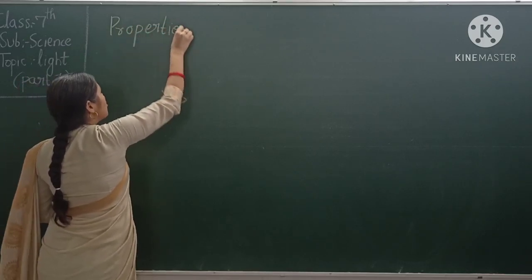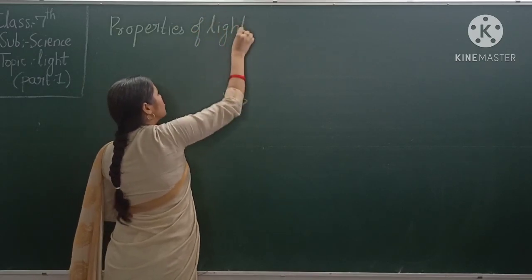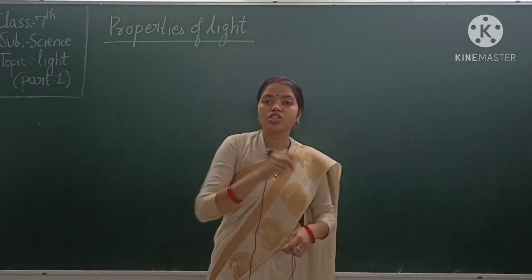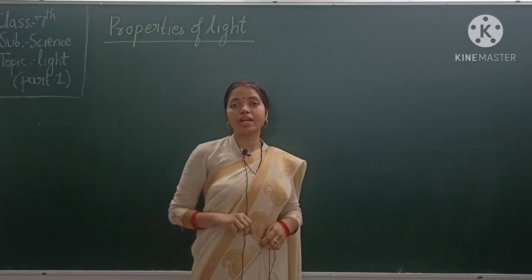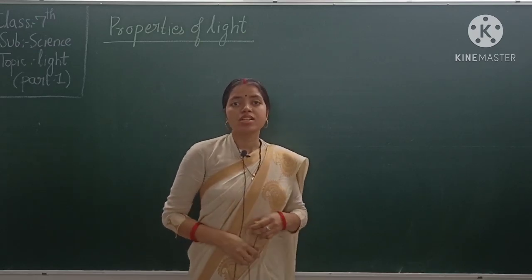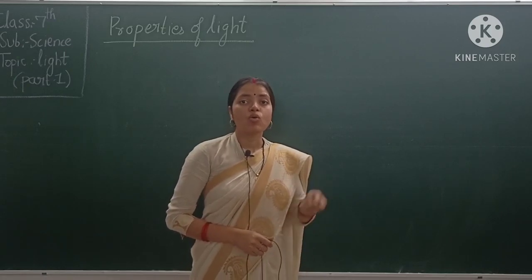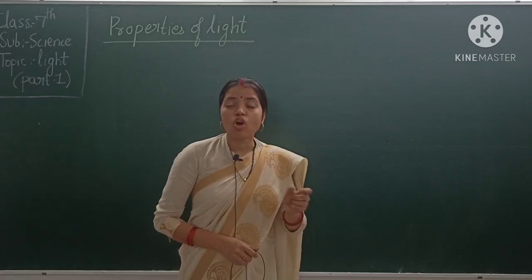Properties of light. So what are the properties of light? The first property of light is rectilinear propagation of light. Students, suppose if you shine a torch onto a wall during night, what happened? What is the nature of path of that light? Is it straight or curved?